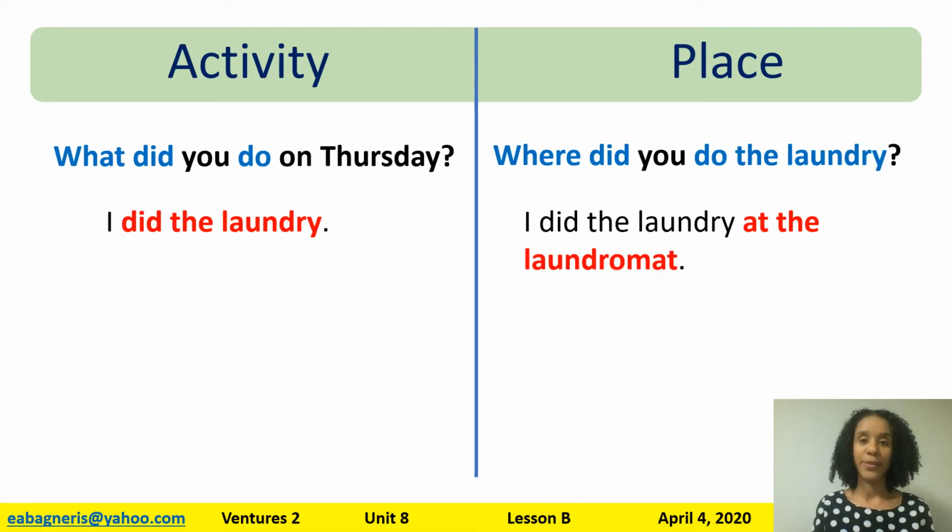Let's look at another example. What did you do on Thursday? I did the laundry. Where did you do the laundry? I did the laundry at the laundromat. The activity is did the laundry. The place is the laundromat.